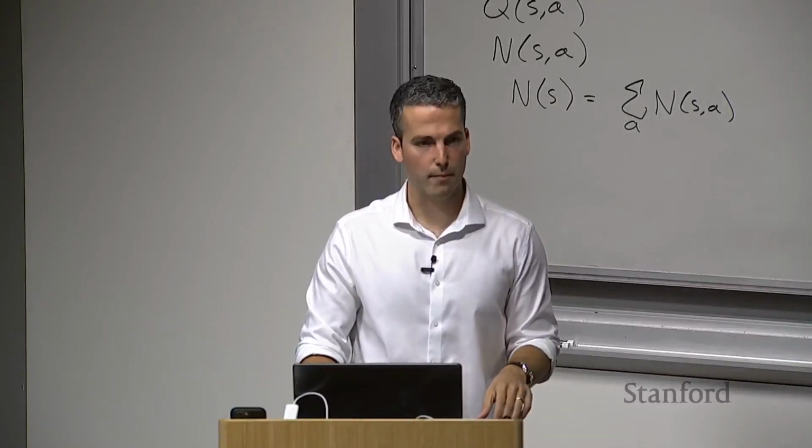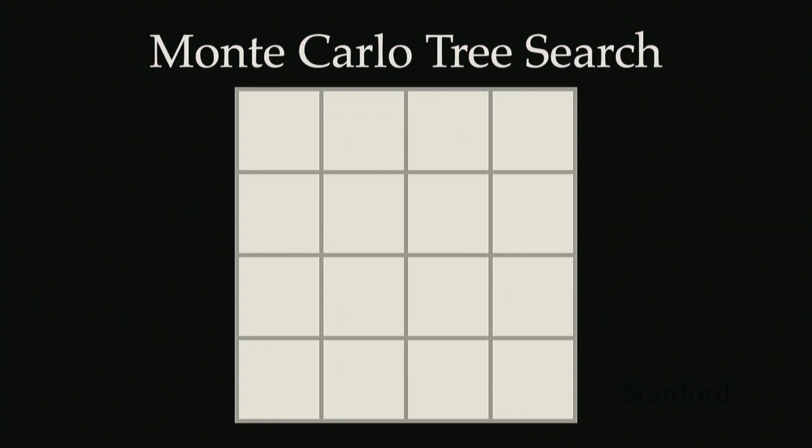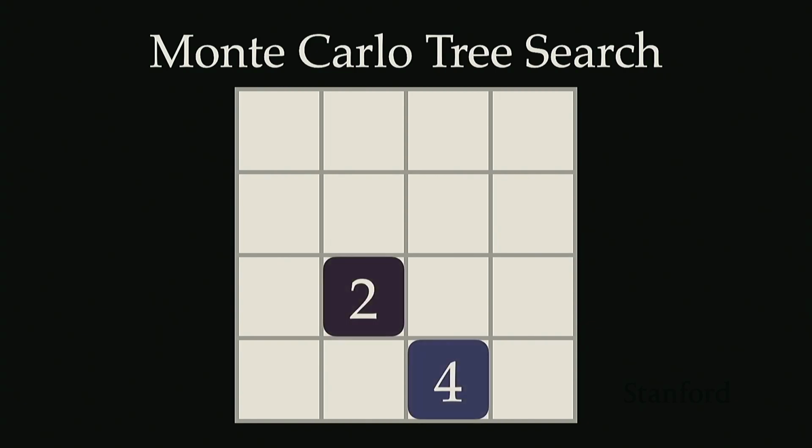Okay, so I think it helps to see an actual example to get a sense of how MCTS works. We're going to be looking at 2048 to build up this example. If you haven't played 2048, it's a pretty simple game, so we'll walk through it here. Initially, you're playing on this 4x4 board, and the game starts off with a 2 or a 4 randomly appearing somewhere on the board. You then have 4 actions that you can take: you can move left, right, up, or down.